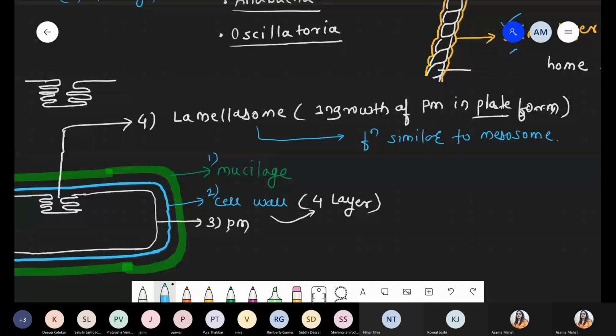So we have discussed a total of 4 parts. Mucilage, number 1. Number 2, the cell wall, which is made up of 4 layers. Number 3, the plasma membrane. And the last one is lamellizome. Lamellizome is nothing but the plasma membrane showing infolding and ingrowth, and its function is similar to mesosome. Got it? This point is clear, everyone?